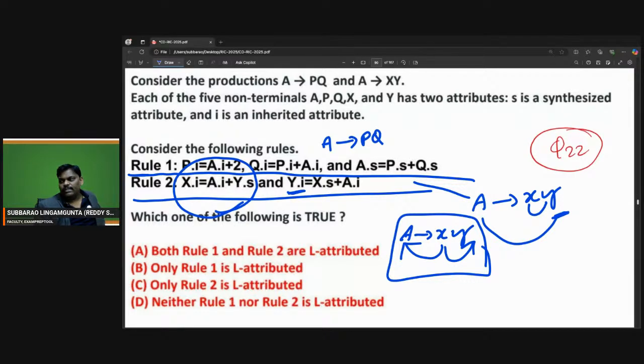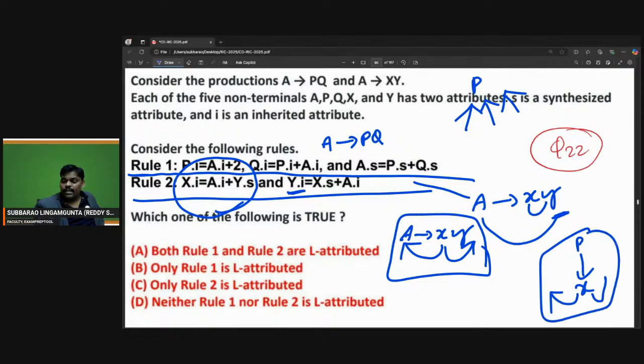When the parent is taking from children, that is called synthesized. But when children are taking from the parent or from siblings, then it is called inherited. But here X is taking from the right sibling, so it is not even L attributed.